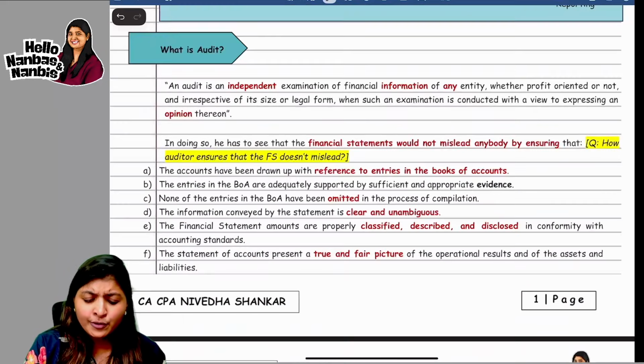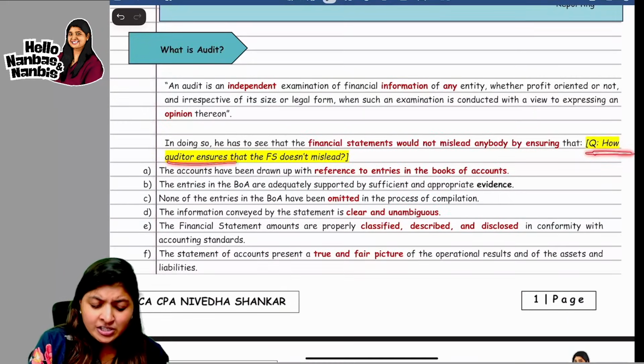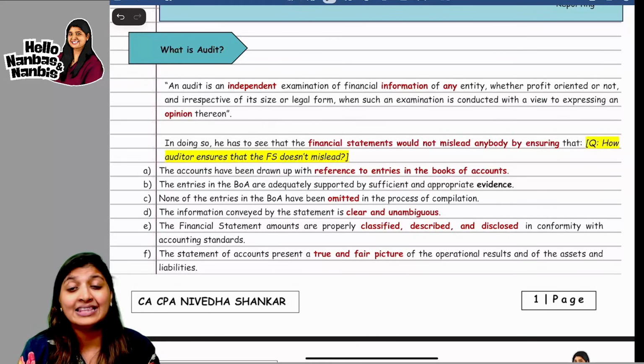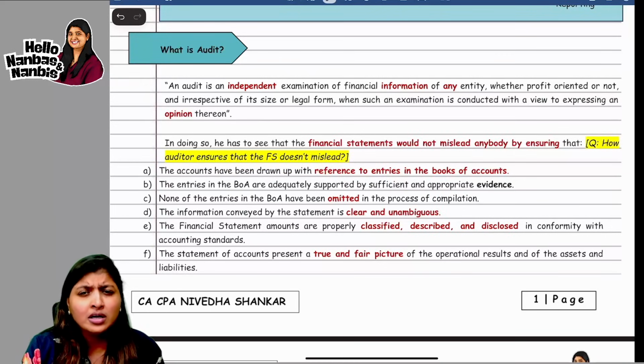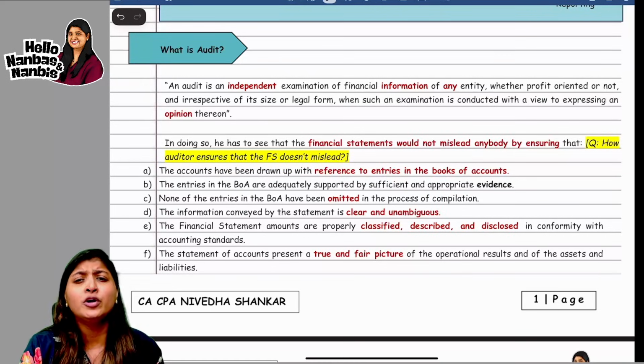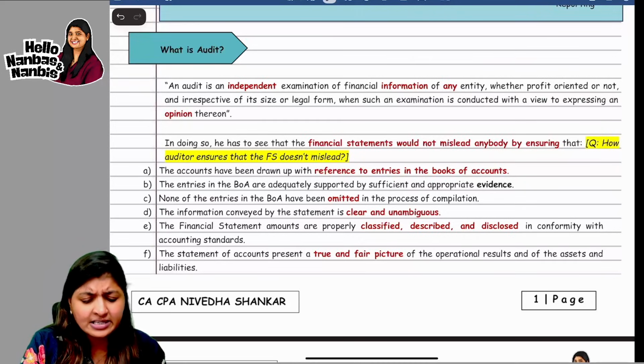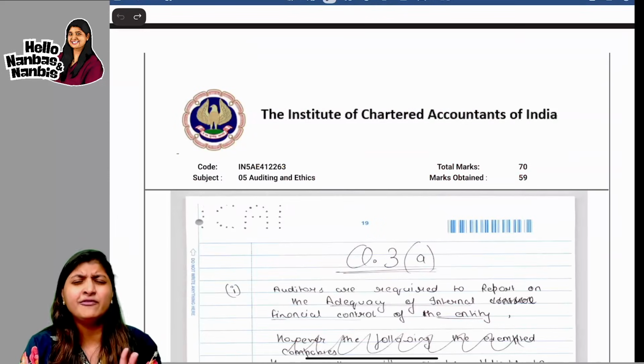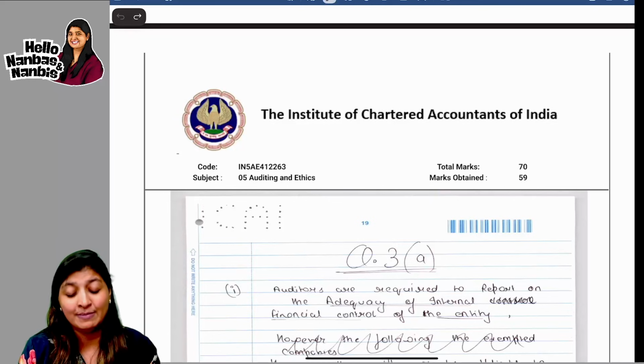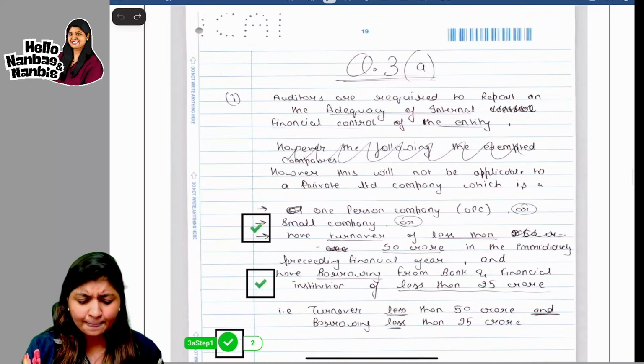Exactly. The beauty is here. The question is being framed here. And that is the reason I said, if you are comfortable with this concept book, you can download it and you can start studying from here, only for the reason that the keywords will be marked in red, guys.